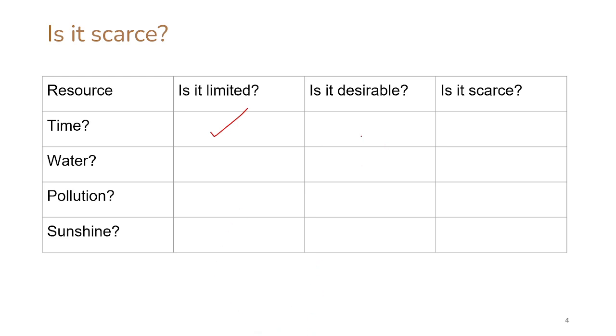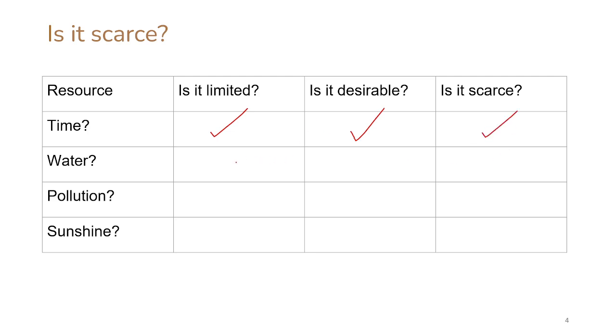And is it desirable? Well, that's kind of like a philosophical question, isn't it? But time is desirable, right? People like to have more time on this earth, more time with their friends and family, more time with themselves, more time to do the things that they want to do or to do the things that are valuable in some way. So time is definitely desirable, right? People in general would rather have more time rather than less of it. So time is limited, it's desirable, it's a scarce resource.